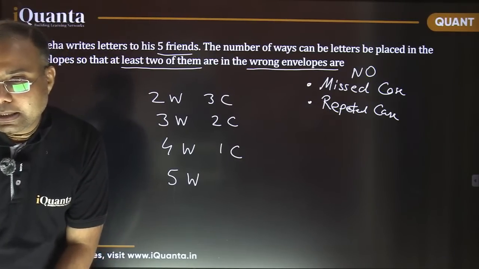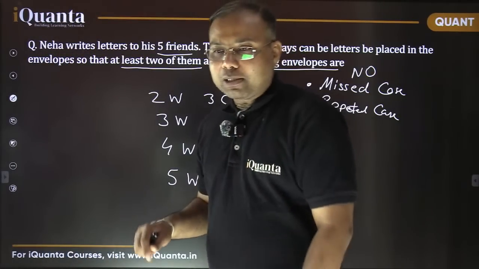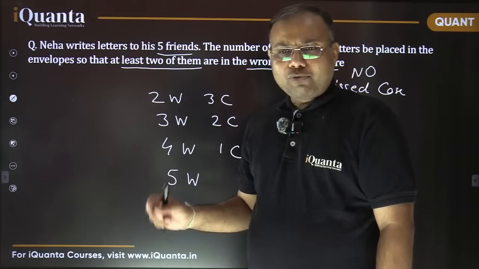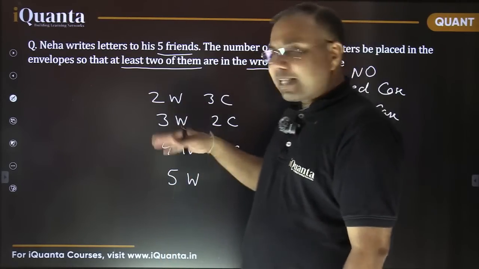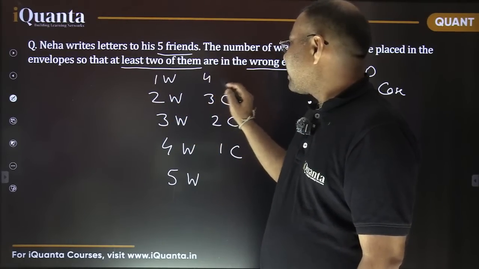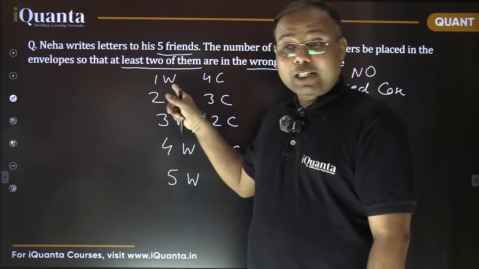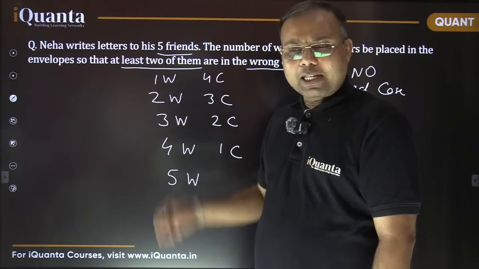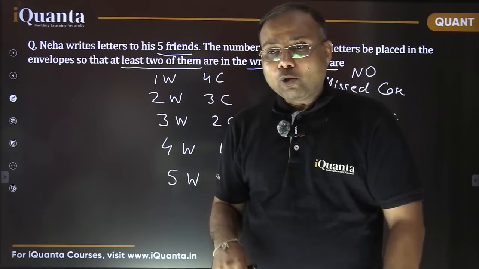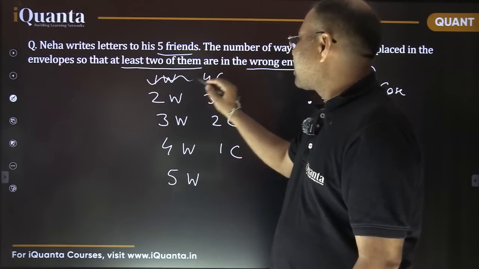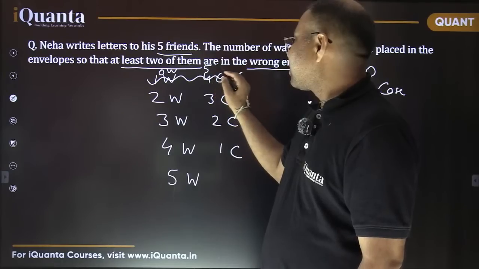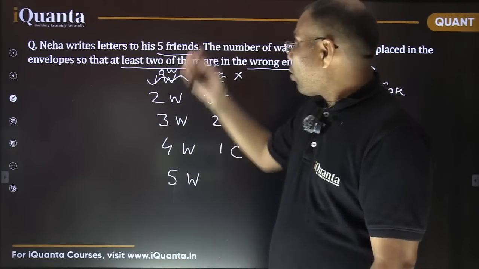Yes or no? So that is the point where this old student was mentioning that instead of calculating the 2, 3, 4 cases separately, we calculate all the cases. See, what other cases are remaining now? Other cases remaining are 1 wrong and 4 correct. Is that possible? 1 letter in a wrong envelope and 4 letters in correct envelopes. This is not possible. अरे बाबा जब 4 letters correct envelope में गए हैं तो 5वां भी correct में ही जाएगा ना. So this is not possible. And the other thing remaining is 0 wrong, all 5 correct. Yes, that is also feasible. So these are all the possible distributions.